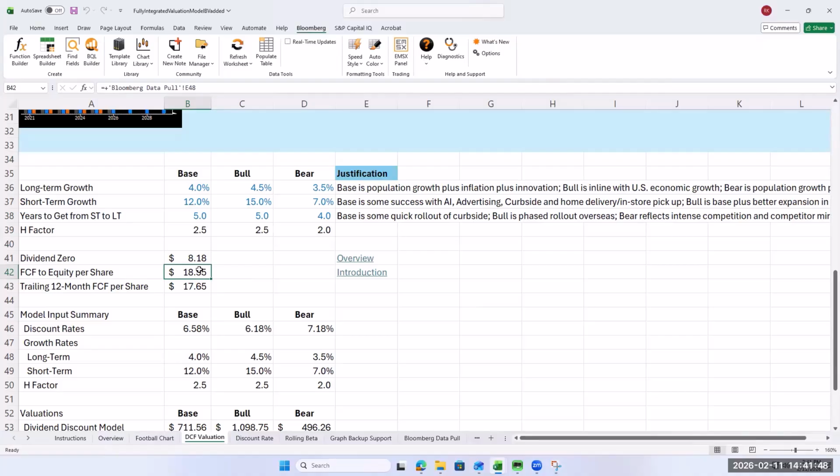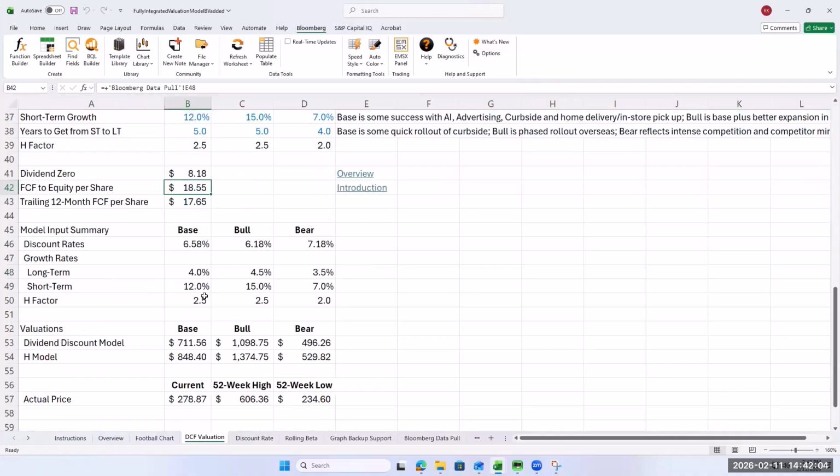You can't really use it for insurance companies, but they're much more than an insurance company. They have hospitals and all kinds of stuff. If they were purely an insurance company, I would probably just use their dividend. So if I was doing a bank, I would only use the dividend. In fact, banks don't have free cash flow. So I'm going to use that.